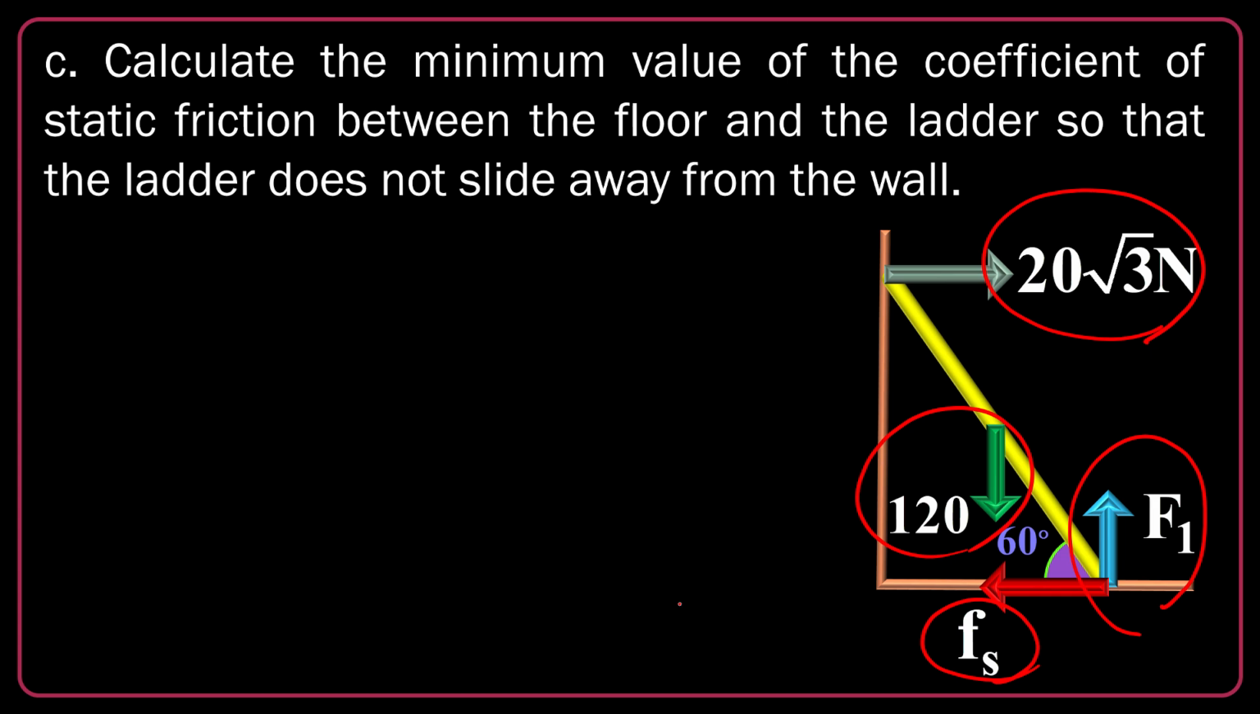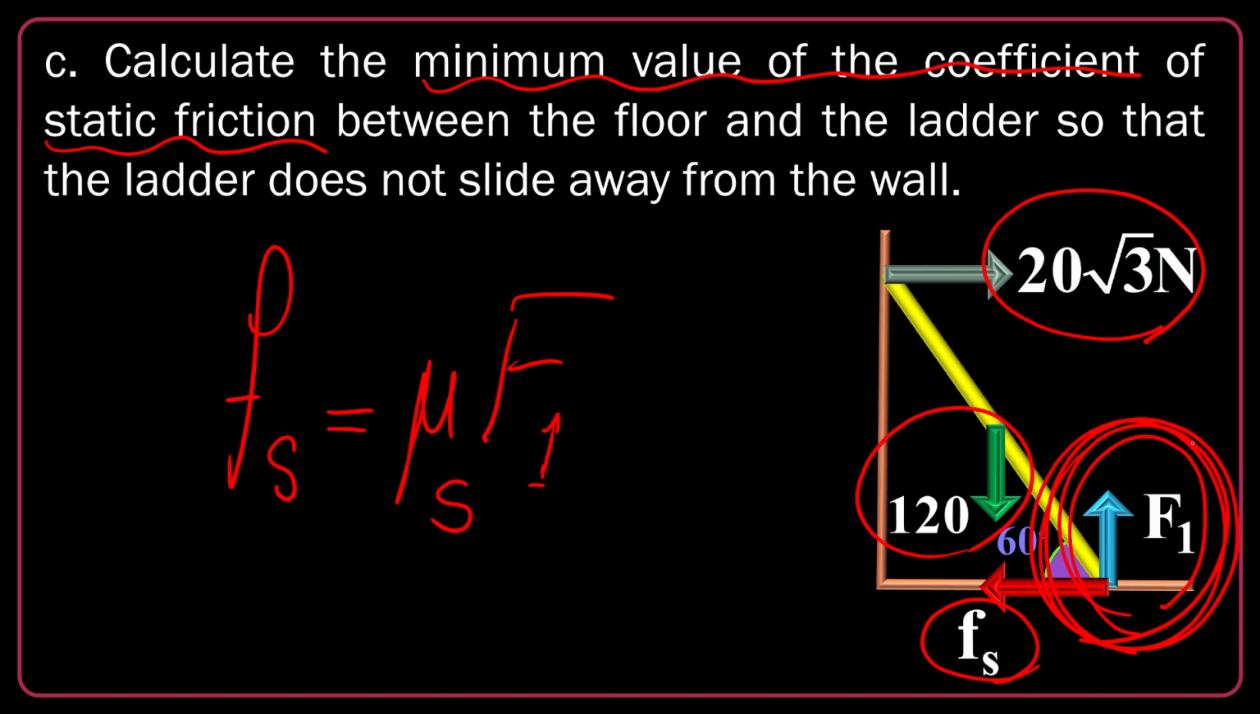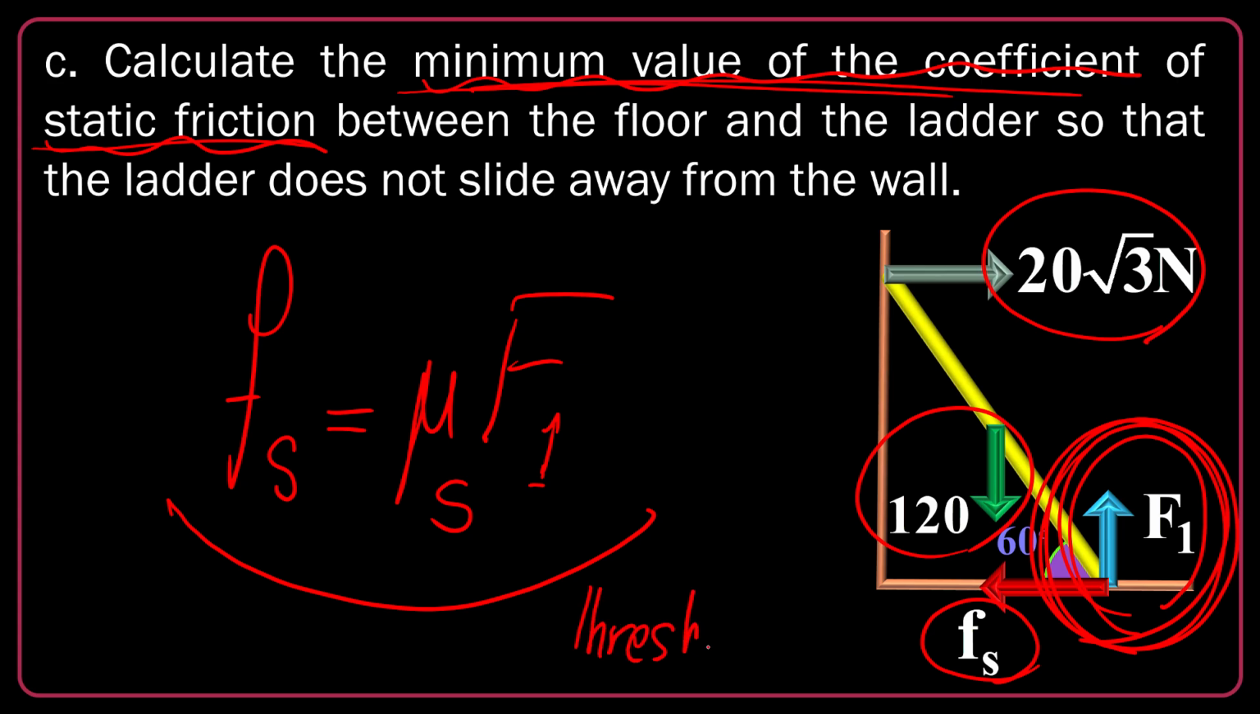And as we are looking for the minimum value of the coefficient of static friction, I can consider the system at the threshold of motion. Threshold of motion means that Fs can be written as mu s, the coefficient of static friction, times the normal force. Vertical normal force is F1. So I am allowed to write Fs to be mu s times F1, just because I'm looking for the minimum value of the coefficient of static friction. So the object is in threshold of motion.